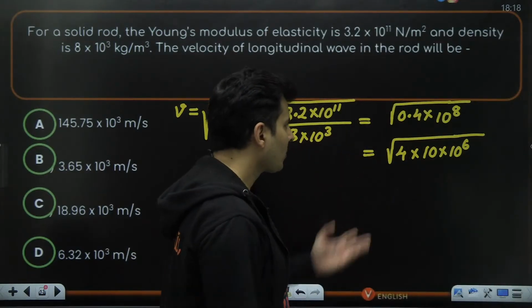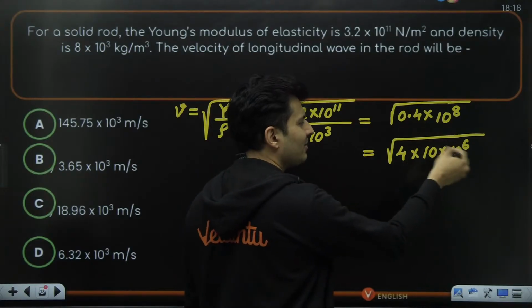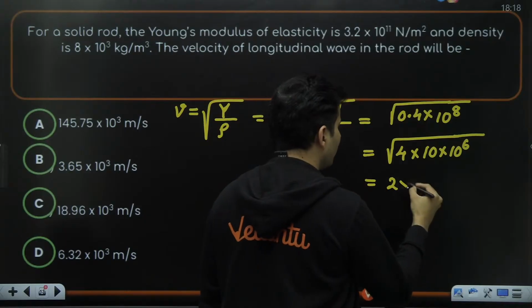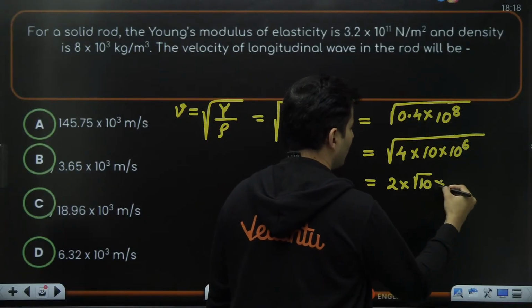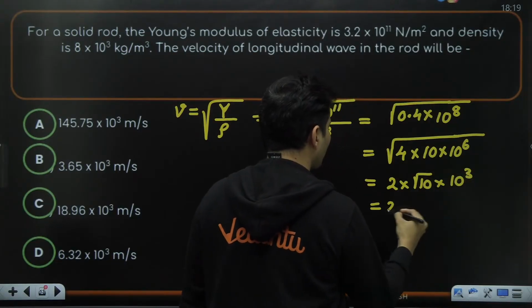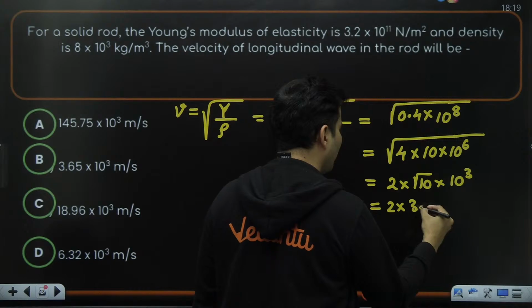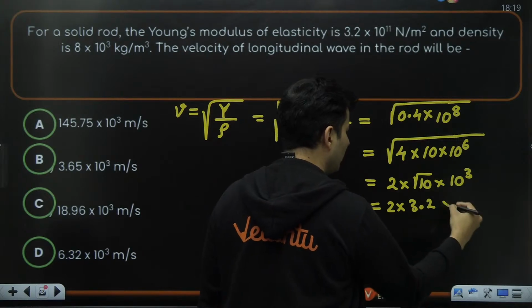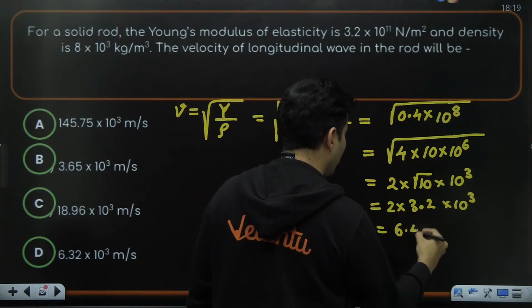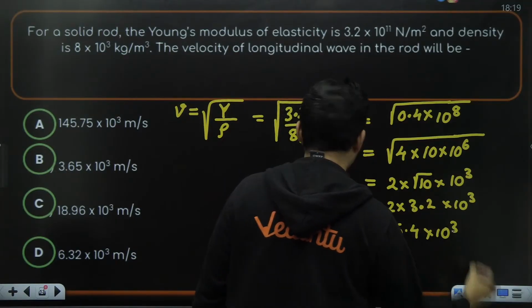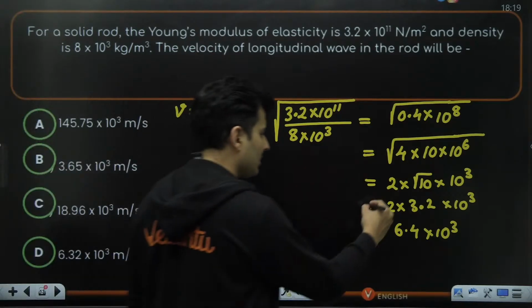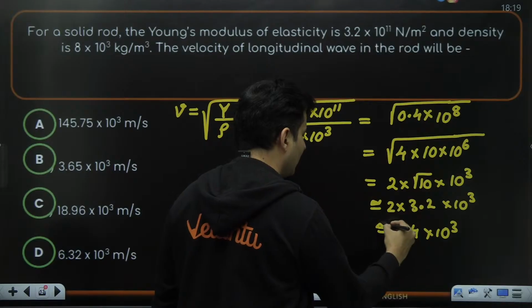Okay, everybody. So I just shifted the decimal and played around. This is deliberate, that's all. Root of 4 is 2. Root of 10 is root 10. Root of 10 to the power 6 is 10 to the power 3. So 2 into root 10. Root 10 is roughly 3 point something. Roughly 3.2 into 10 to the power 3. So 2 into 3.2 is nothing but 6.4 into 10 to the power 3. Yeah, 6.4 or around. This was not exact. This is approximate. I just took an approximation.